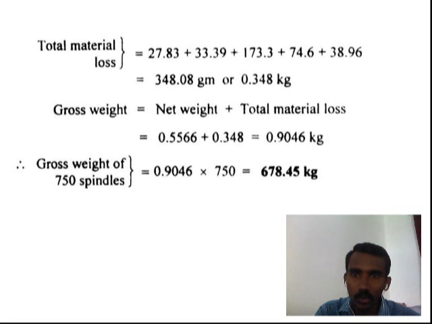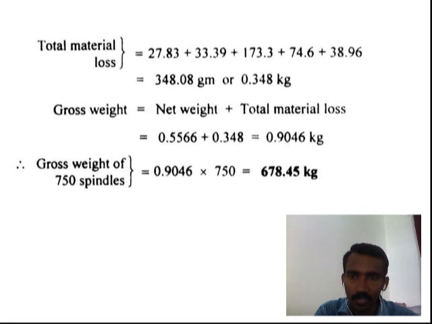Next, calculate the total material losses. The CL loss, scale loss, flash loss, tongue hole loss and all other losses are already calculated. All the losses are added for the total material losses. Material loss equals 27.83 plus 33.9 plus 173.3 plus 4.6 plus 38.96. All the five losses are added to calculate the material losses. Total material loss equals 308 grams or 0.48 kg.